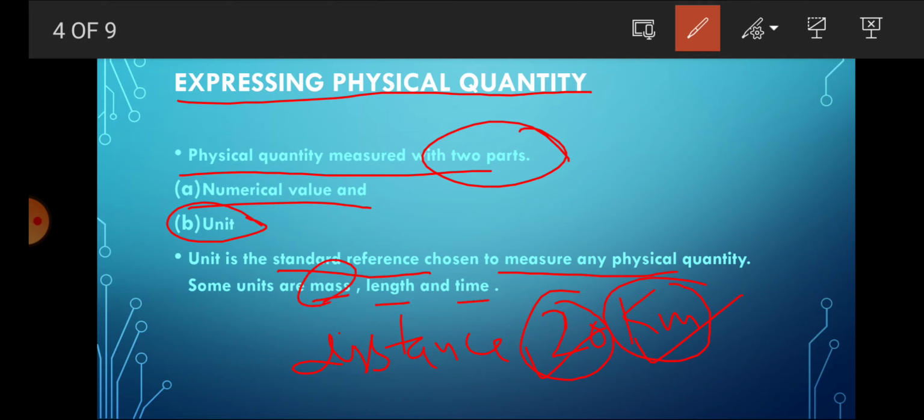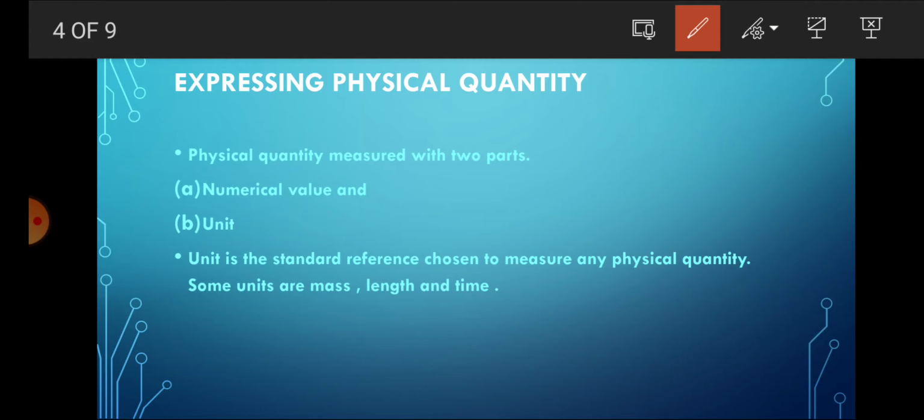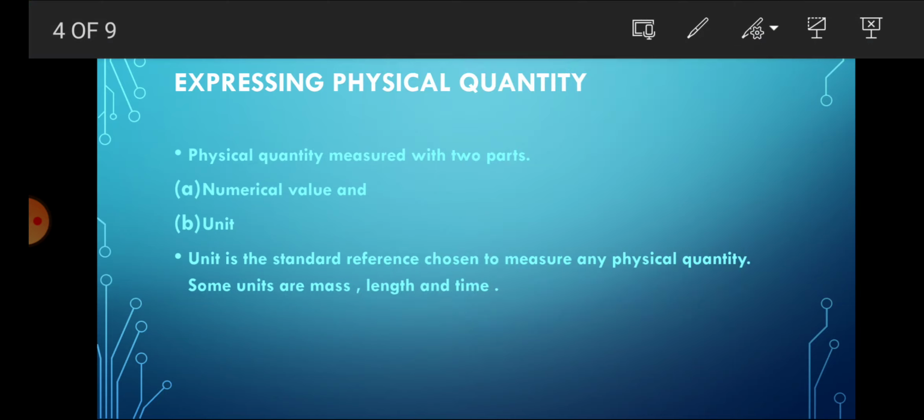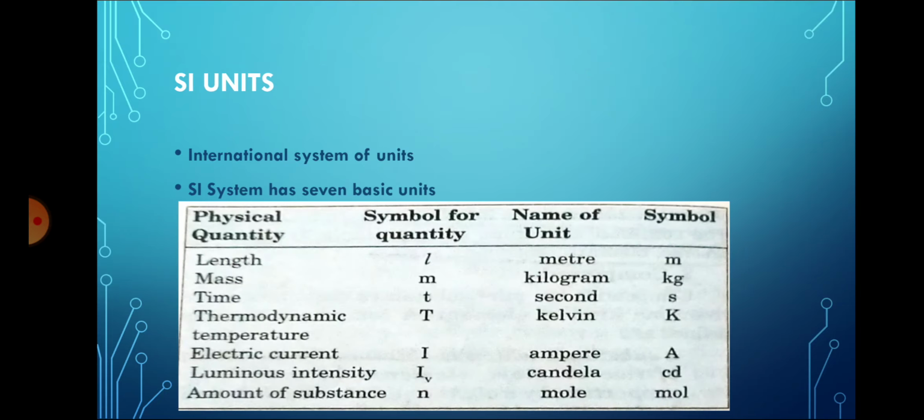For mass, a kilogram or maybe a gram is used, and for length a different type of unit is used. For example, for length, meter, centimeter and other units are used. For time, we mainly use the second, or hours may be used at different times. Now we can see the physical quantities.